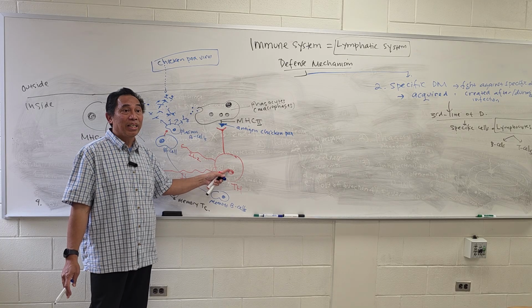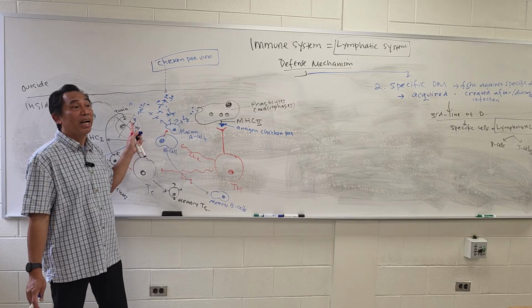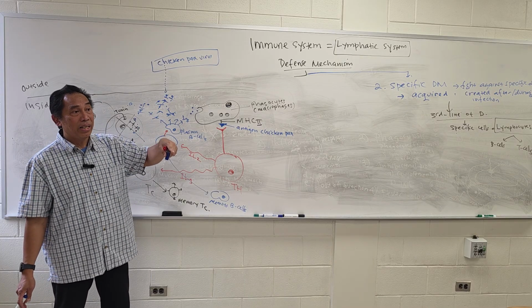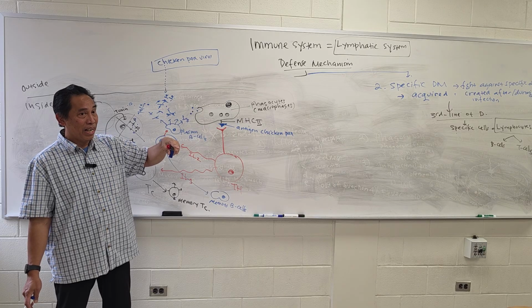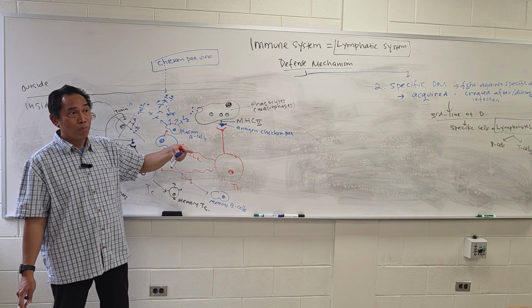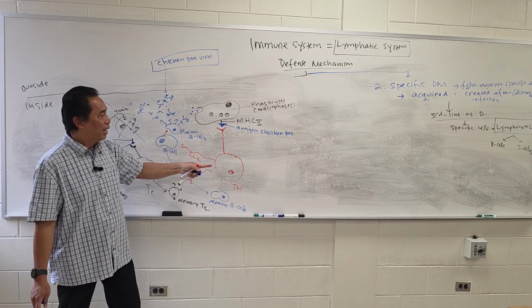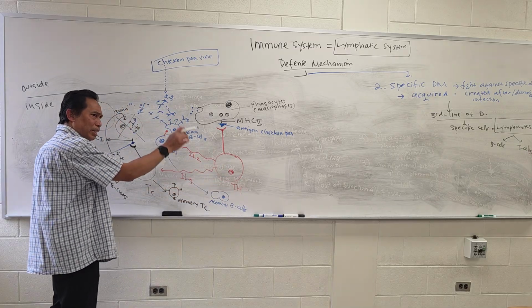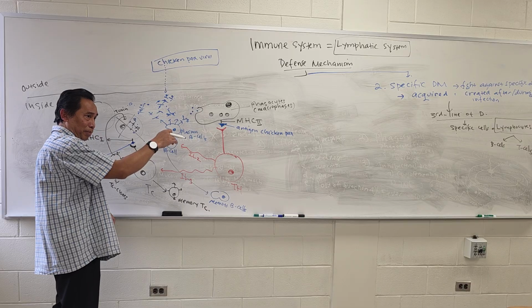And AIDS is basically they don't have the ability to fight against disease. Most of the time they die because of the secondary infection. Like diarrhea can kill them, pneumonia can kill them right away, right? So just for information, the T helper is really important. This is the one that's attacked by the HIV viruses.